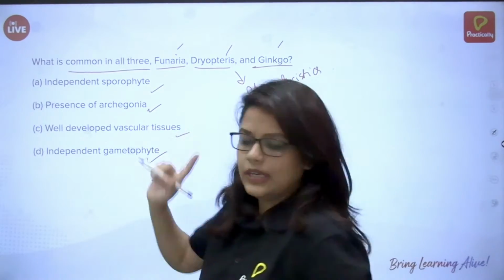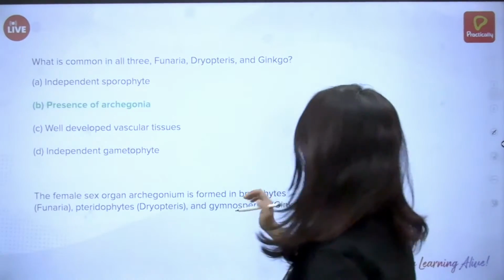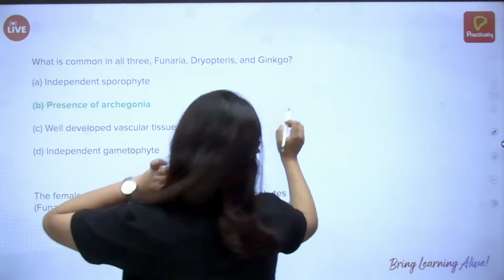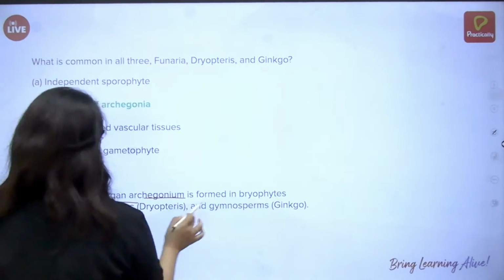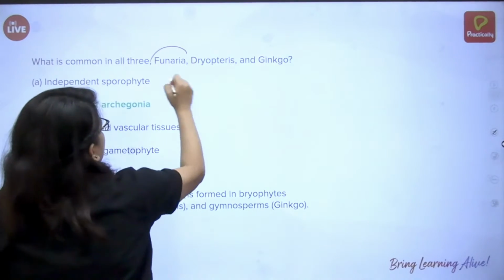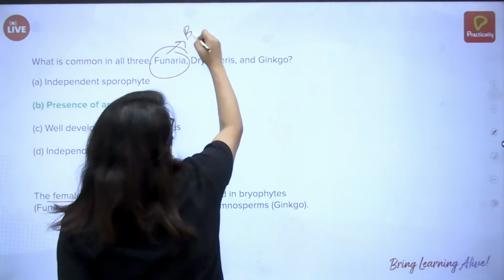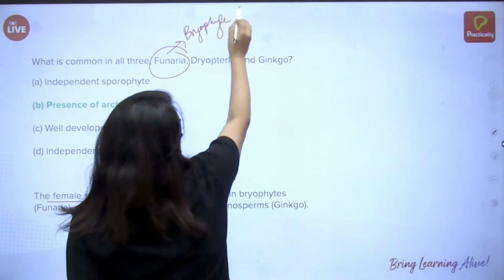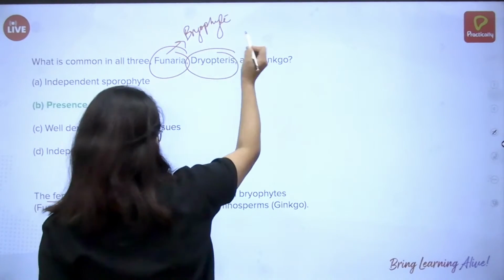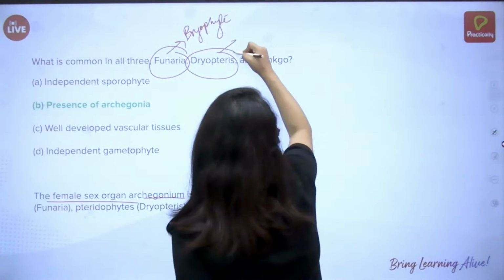So let's start. Funaria: the female sex organ archegonia is formed by bryophytes, so Funaria is a bryophyte. Pteris is a pteridophyte.